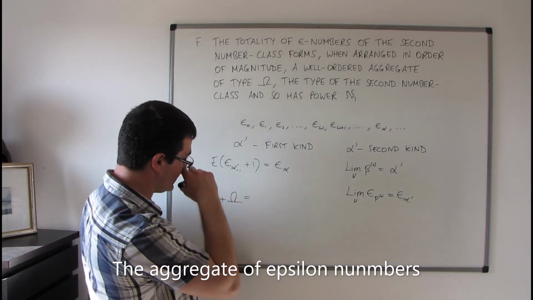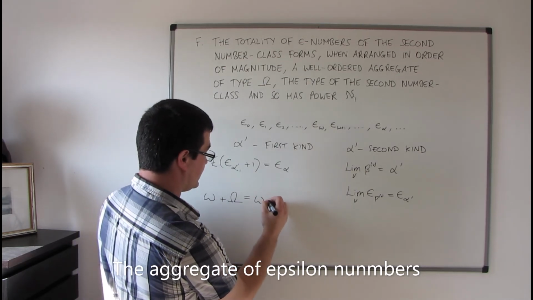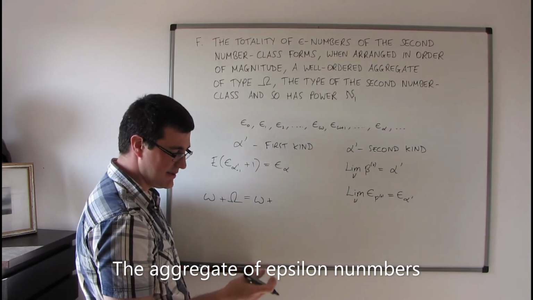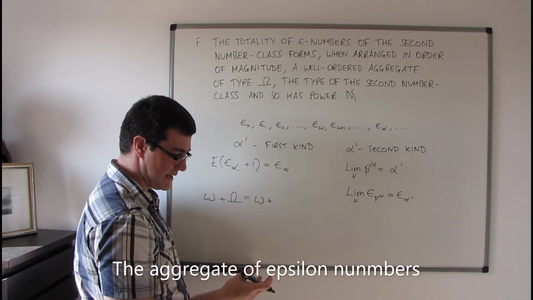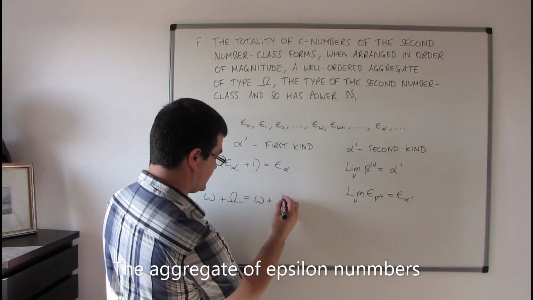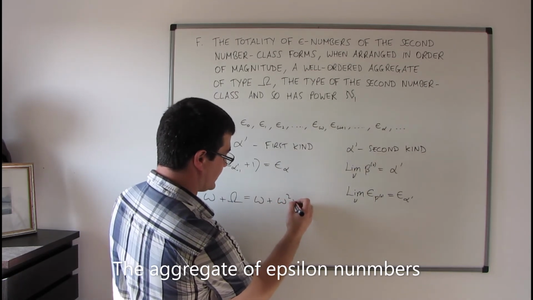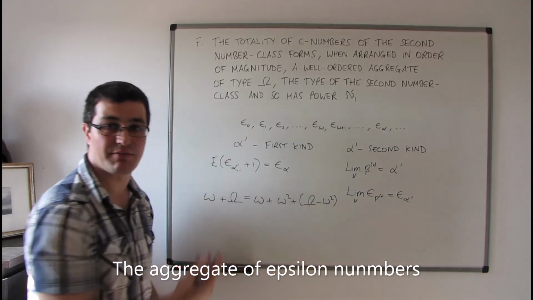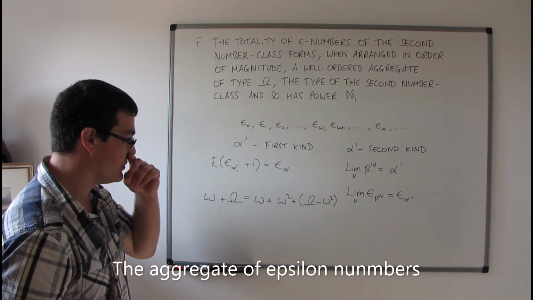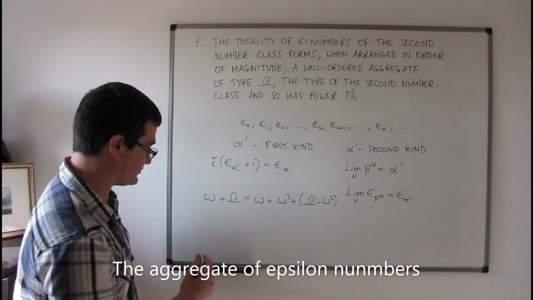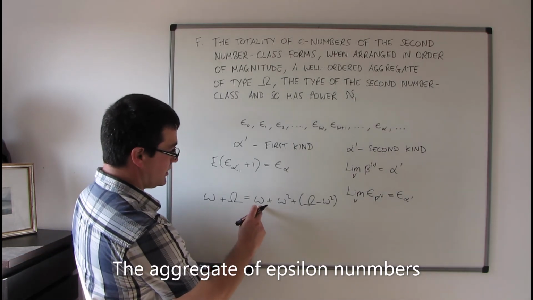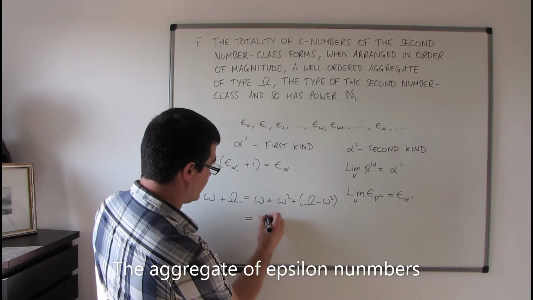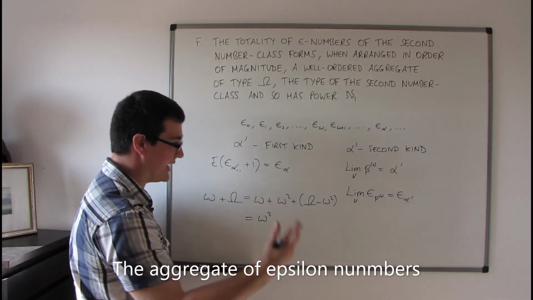Okay, so we can do a little bit of fiddling about with the algebra here. So we can say this omega here by, I can't remember exactly which theorem, we can write it as omega squared plus capital omega minus omega squared. So these are just arithmetical properties of ordinal numbers. But omega plus omega squared is just equal to omega squared, again using arithmetical properties here.